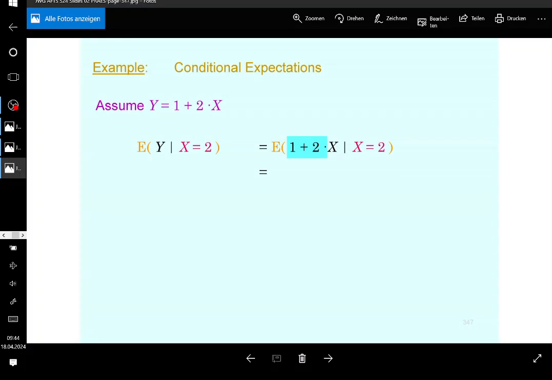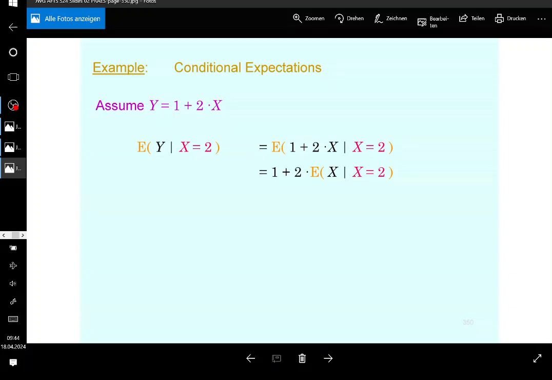But again, let's do this step by step. What is true for unconditional expectations is also true for conditional ones and vice versa. When it comes to linear transformations, whether the expectation is conditional or not doesn't matter. You can simply take the linear transformation out of the expectation operator, because the expectation of a linear transformation, whether conditional or unconditional, is going to be the linear transformation of the expectation. You see that, guys?